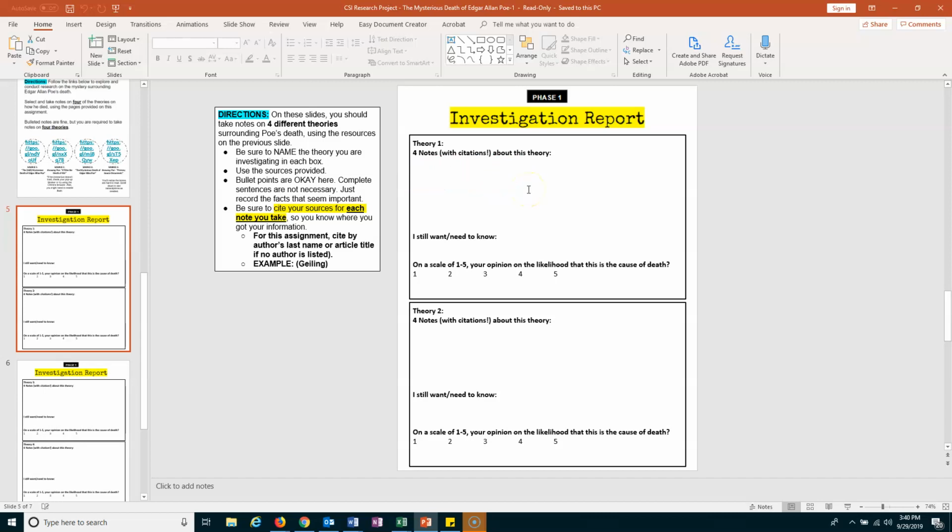One of the ways they thought he died was that he was beaten to death. If you're looking at that theory, you're going to talk about, okay, according to whatever source you use, they thought he was beaten to death, and there's a story behind it, and we'll talk about that in Class Connect.